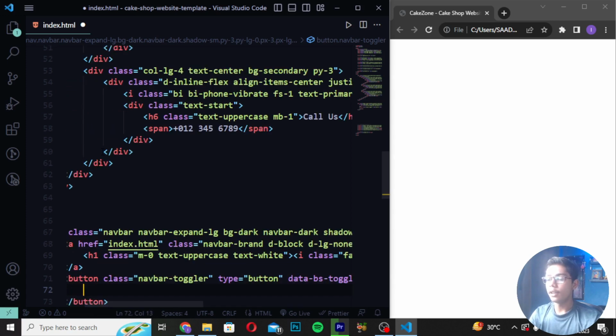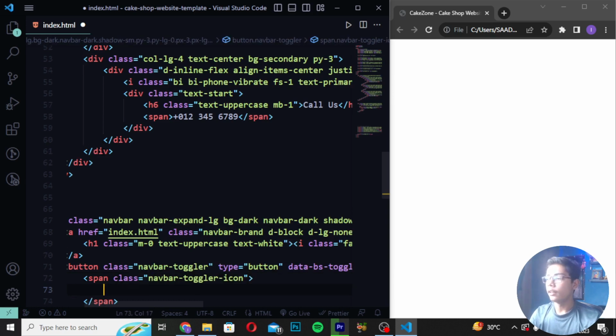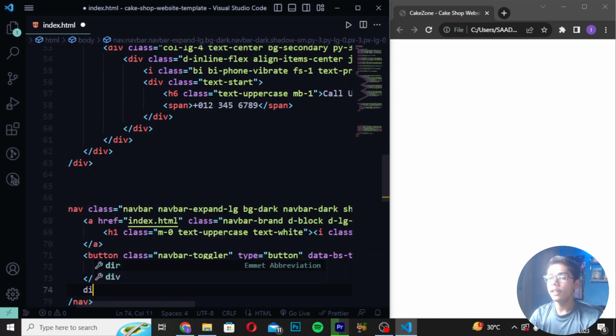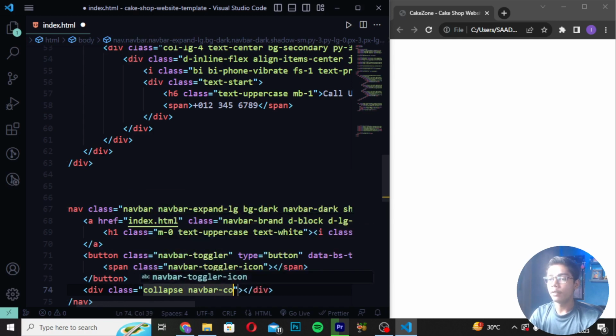Then when you've written this, you have to create here span tag. Then I will be now writing here class as navbar toggler, and I will be now writing here item. Then you have to just do one thing. You have to move down after this tag, and then I will be now creating another tag which should be like div class as collapse, and here you have to write navbar collapse.